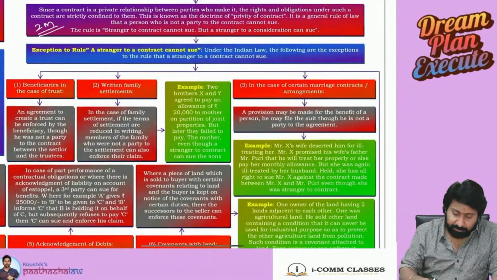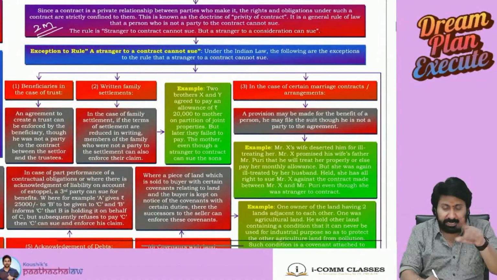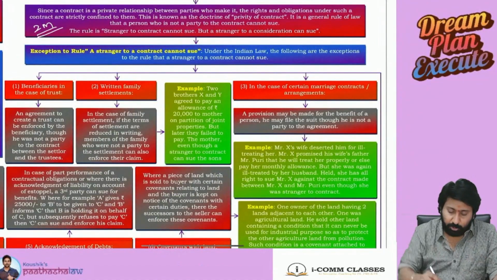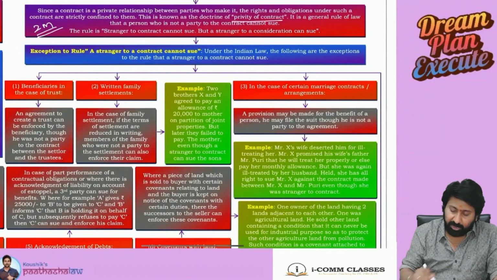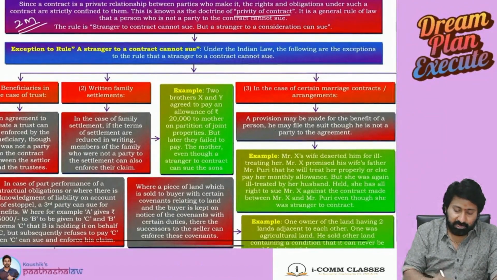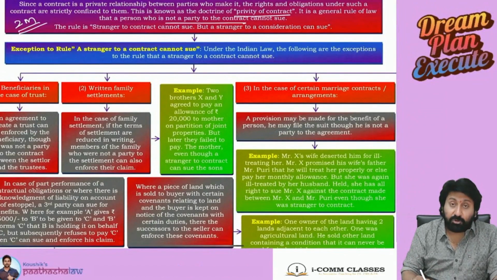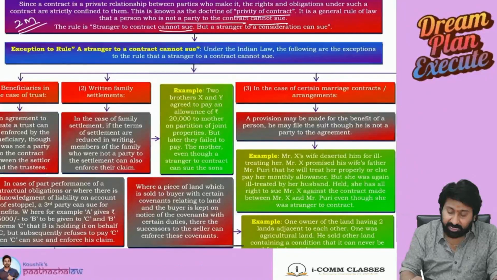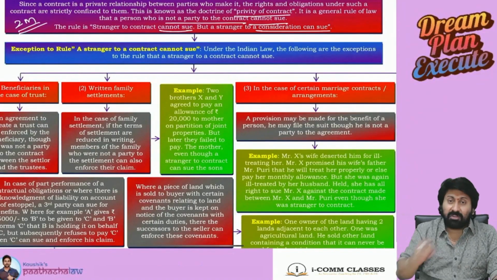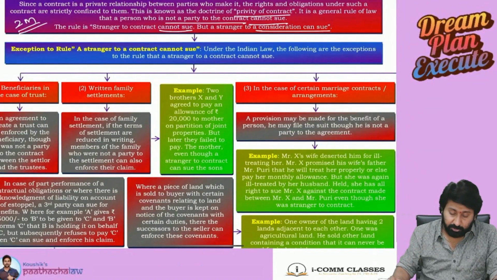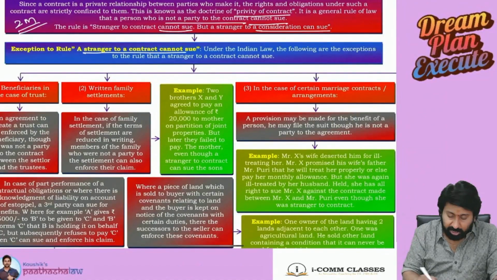Since a contract is a private relation, rights and obligations are strictly confined to the parties. This is known as privity of contract. It is a general rule of law that a person who is not a party to the contract cannot sue. A stranger to a contract cannot sue, but a stranger to a consideration can sue. Sir, what is a stranger to a consideration can sue? See, a stranger to a contract cannot sue.